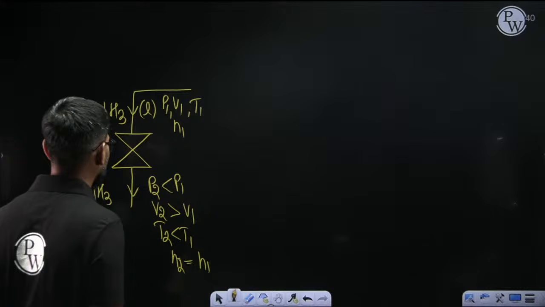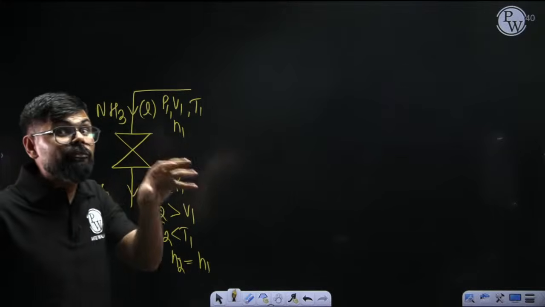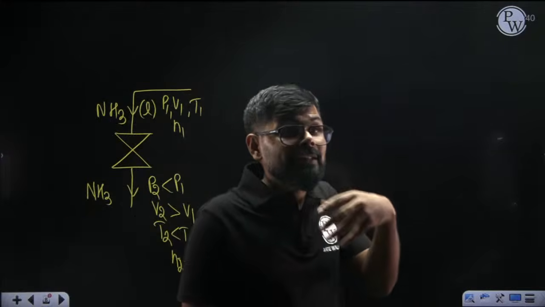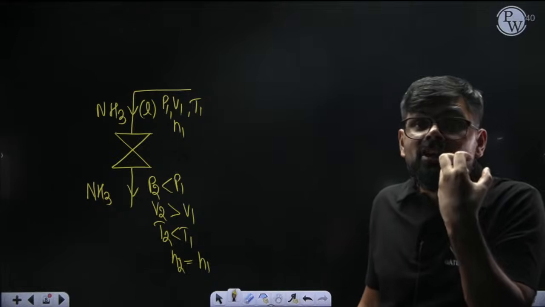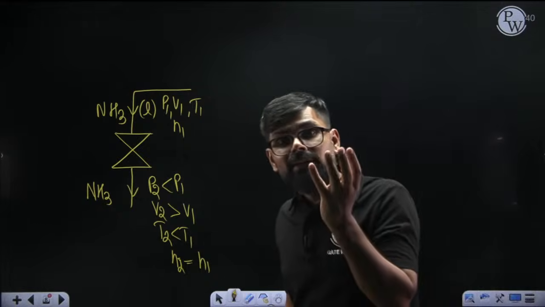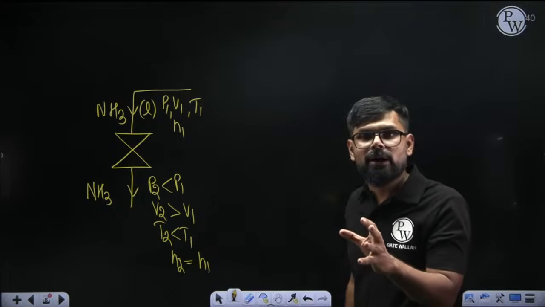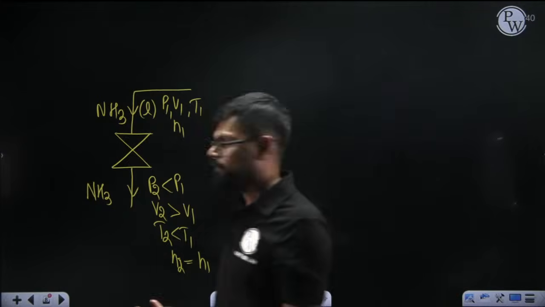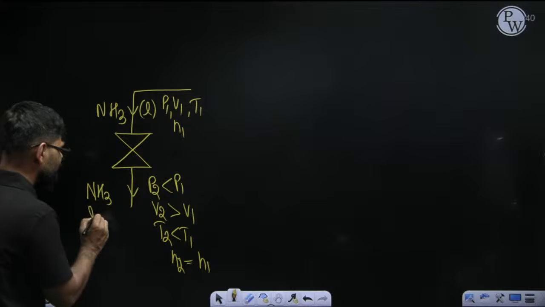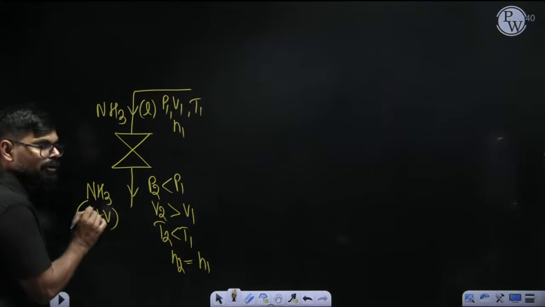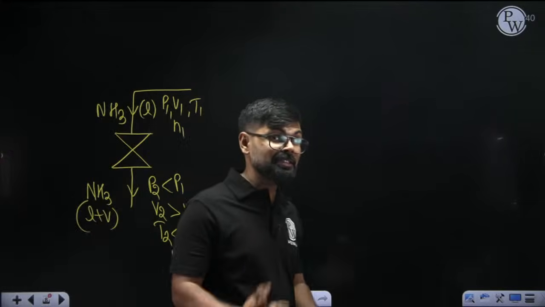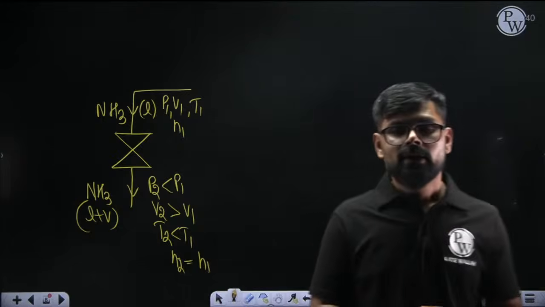When this liquid NH3 is throttled, some part of the NH3 converts into vapor. So here we have liquid plus vapor, and it is an adiabatic phenomenon.